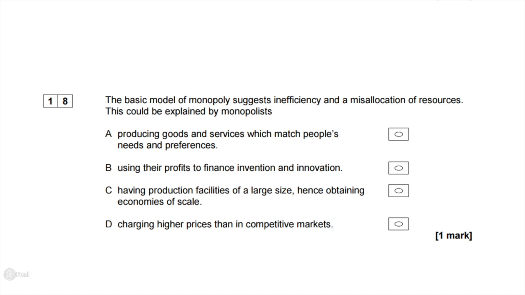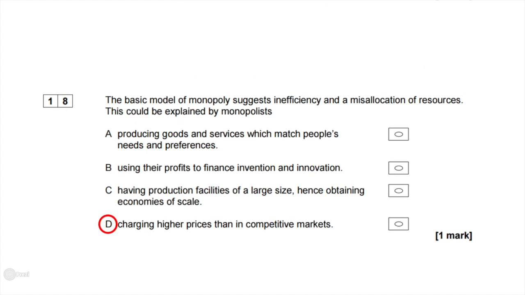A monopolist will choose the price that maximises profit, and this will be higher than in perfect competition. The monopolist will restrict output and charge a higher price. So the answer for this question is D, charging higher prices than in a competitive market.